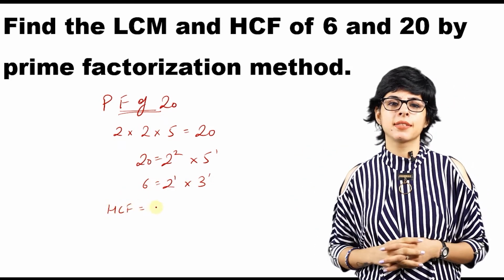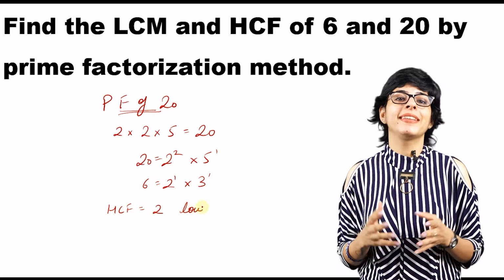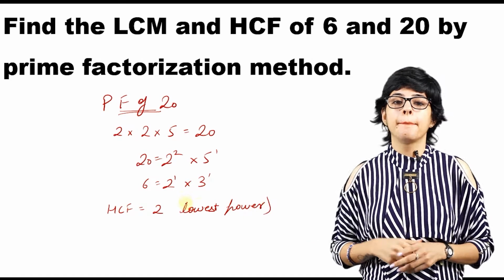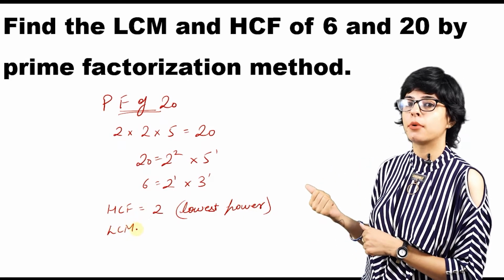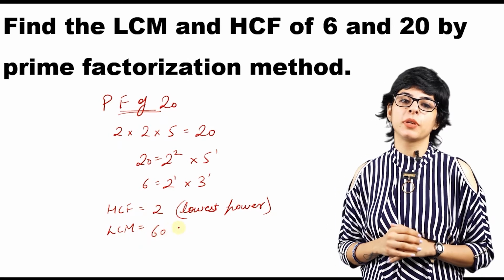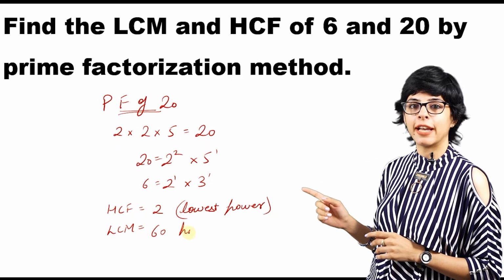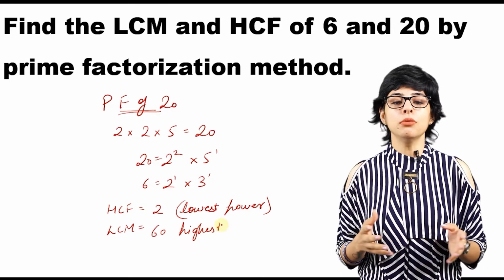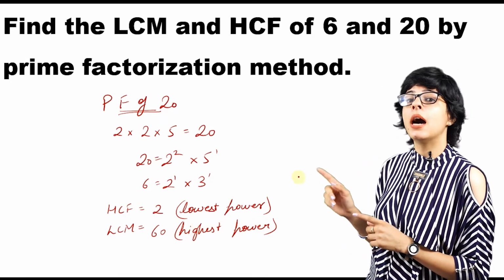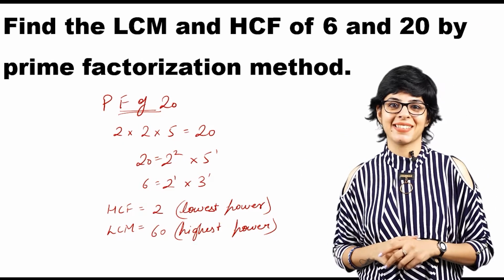How do we calculate this? We already know how to calculate the HCF. In this case, HCF is 2. Why? Because we take the number with the lowest power. And the LCM comes out to be 2 into 2 into 5 into 3 is equal to 60. Because we have already checked that the number with the higher power comes out to be the LCM. And this is how we calculate the LCM and HCF of any two given positive integers by the method of prime factorization.